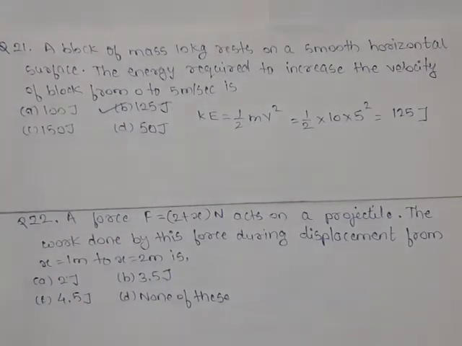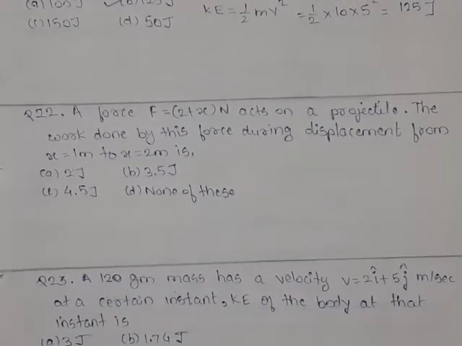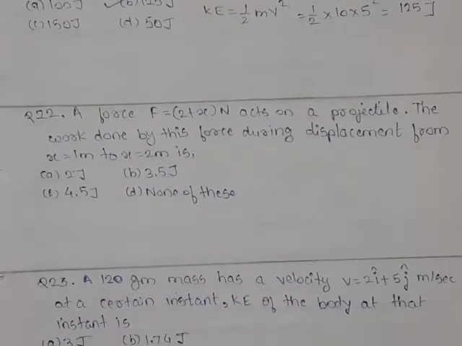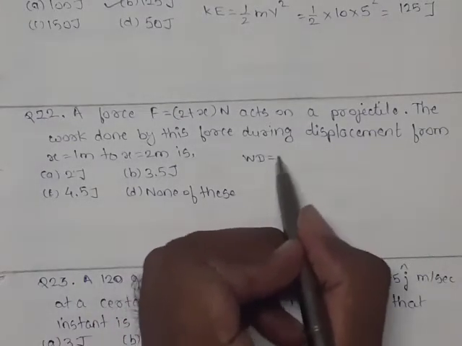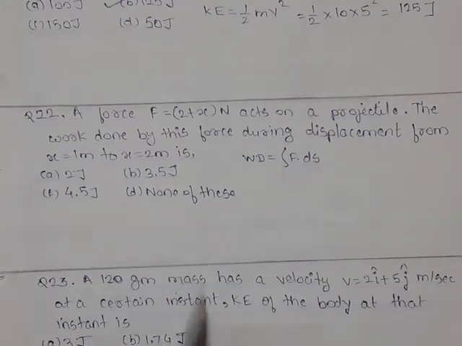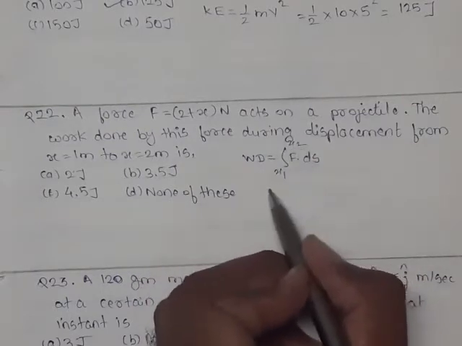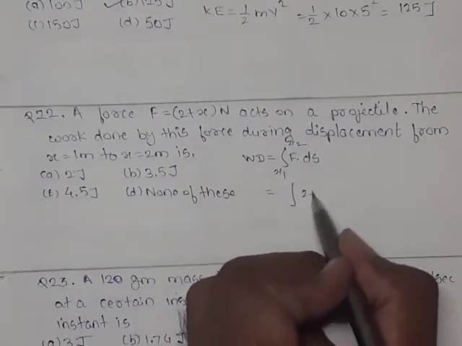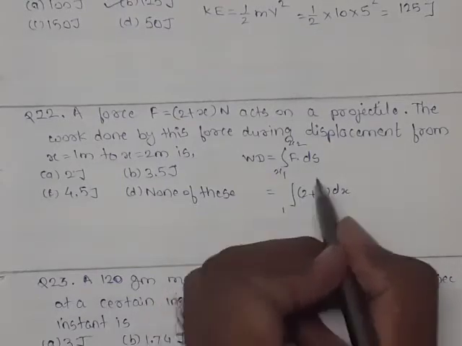Now question 22. A force F equal to 2 plus x Newton acts on a projectile. The work done by this force during displacement from x equal to 1 meter to x equal to 2 meter is. So here the range of displacement is given. Work done is the integration of force into displacement, so integration of F dx within the limits x1 to x2. So integral of (2 plus x) dx from 1 to 2.